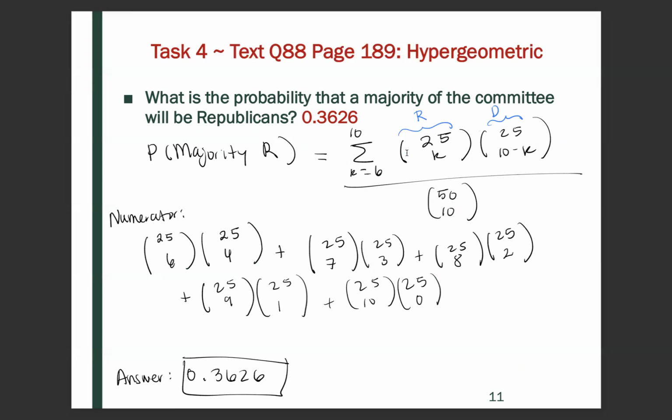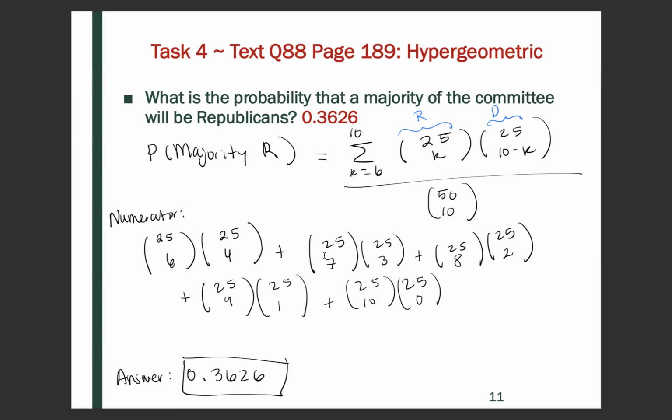So the numerator is essentially, we're going to start at 6, right? If we do 25 choose 6, then we know that the committee is only made up of 10 people, so for Democrats, that's going to be 25 choose 4. But then we need to add up more possibilities, right?